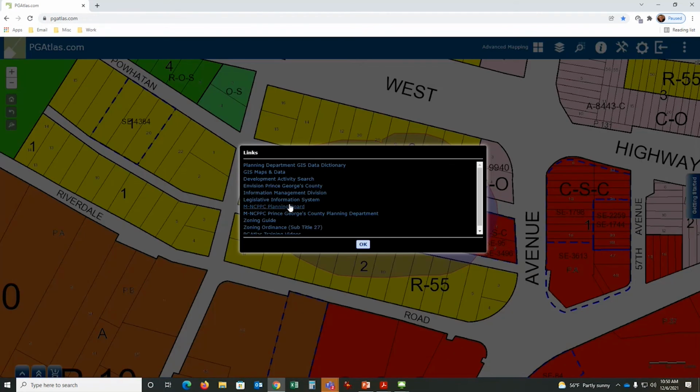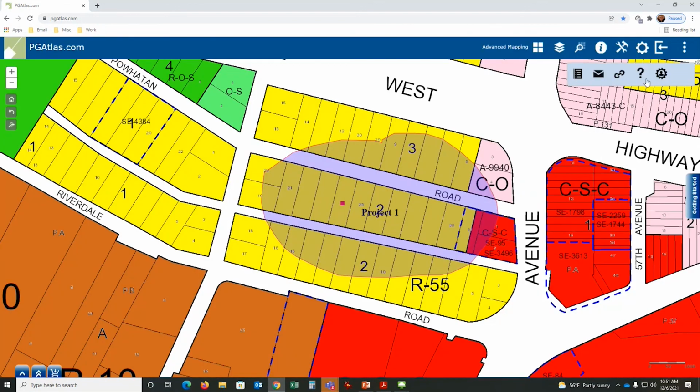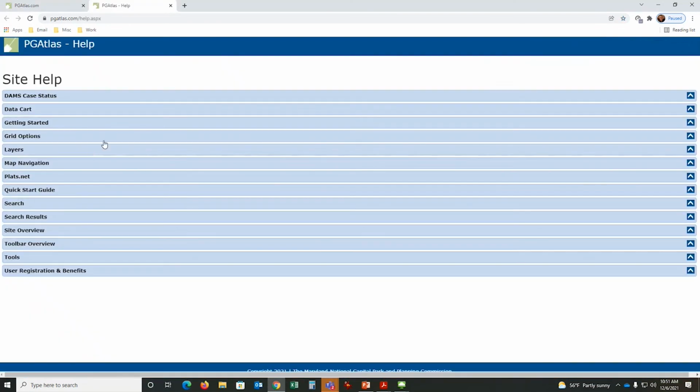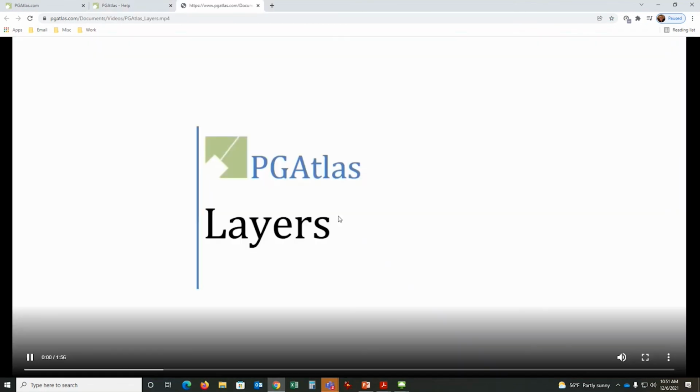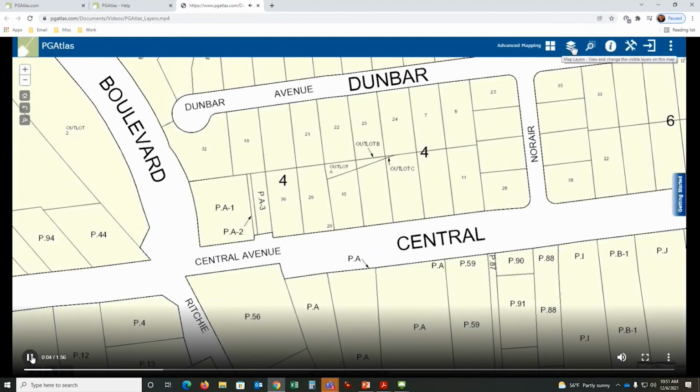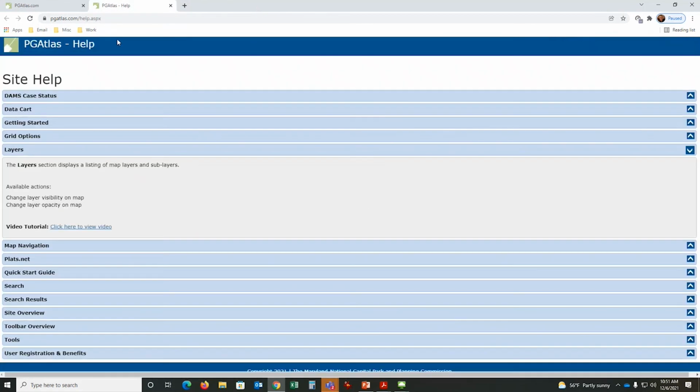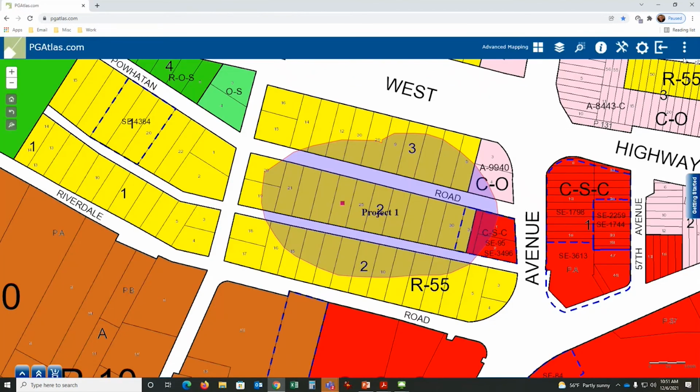Different links, again, self-explanatory. If you want to get into more details about the data itself and the organization, that's there. These are in the existing help files. So if you wanted to relive this, you could click on this video tutorial. And it was basically me talking about how to turn layers on and off back in the day. So this is probably, I don't know, 5 or 6 years old. And now we're down to, and that's my admin login.